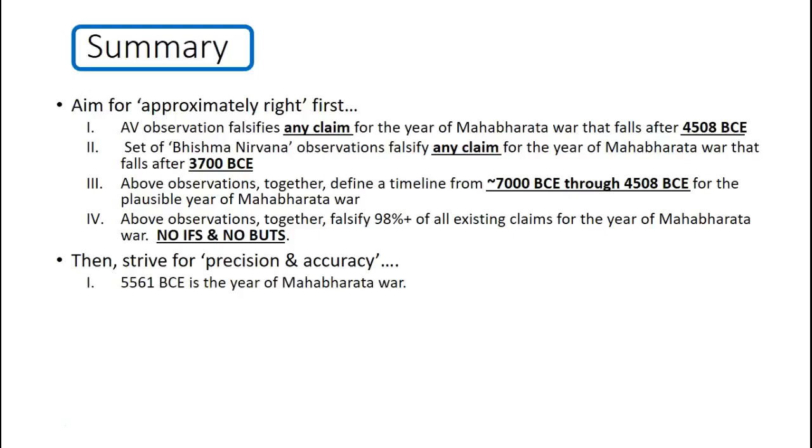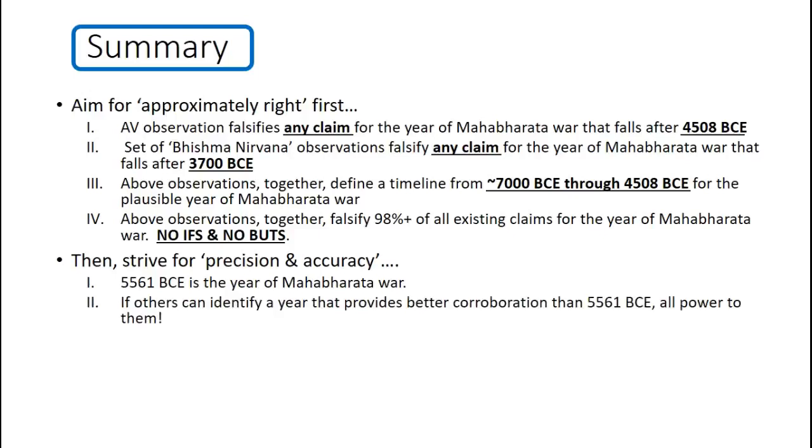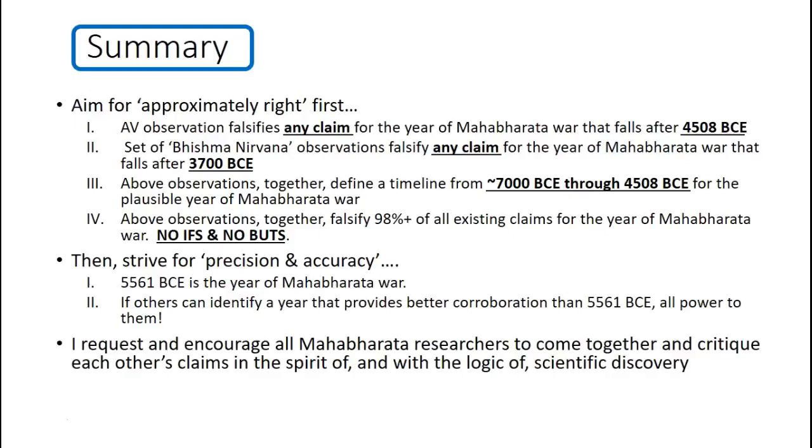What I mean by that is this. I am claiming 5561 BCE as the year of Mahabharata war, but if somebody thinks that they have another year within this time interval of 2500 years, from 7000 BCE to 4508 BCE, well, all power to them. I would encourage them to come up with an alternate claim, and then we can discuss which of the two claims is a better claim. I request and encourage all Mahabharata researchers to come together and critique each other's claims in the spirit of and with the logic of scientific discovery. And I firmly believe there lies our progress and there lies our treasure.